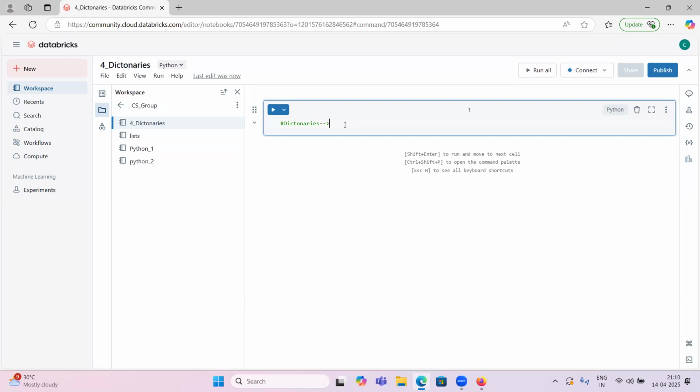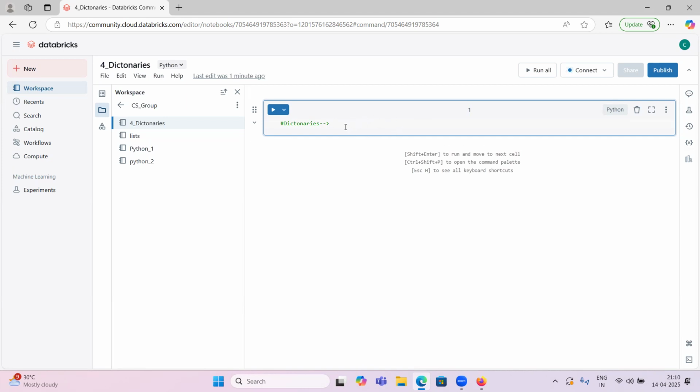Dictionaries won't allow duplicate keys, but they allow duplicate values. If I have the key first name, and the value Gopi, n number of people can have Gopi as a value. But the key, first name, should be unique.